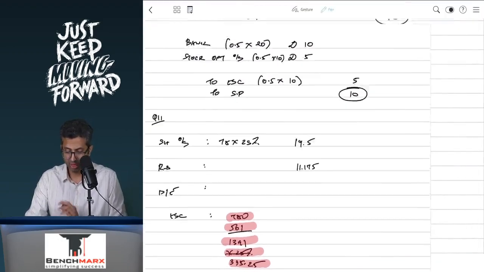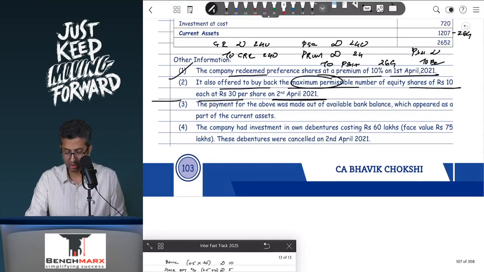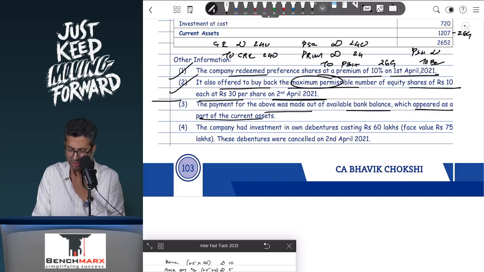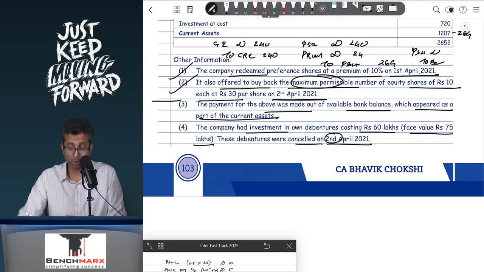Now, to be honest, there is also another adjustment which the Institute has ignored. It should be considered, but it is ignored, so we will also ignore that. Before you do the debt to equity test, the payment for the above was made from the available balances, which appear as a part of current assets, which is fine. The company had an investment in own debentures costing 60 lakhs, the face value of which is 75 lakhs, and these debentures were cancelled on 2nd April. Maybe the Institute has given us point 4, so they assume that this is done after the buyback. Maybe it is better if you say that this was cancelled on 3rd April, then it will be very clear.